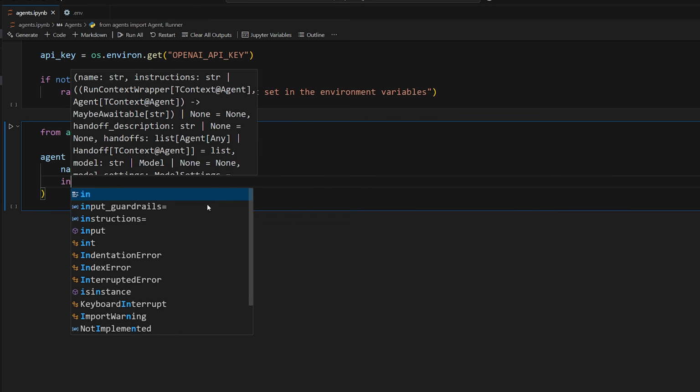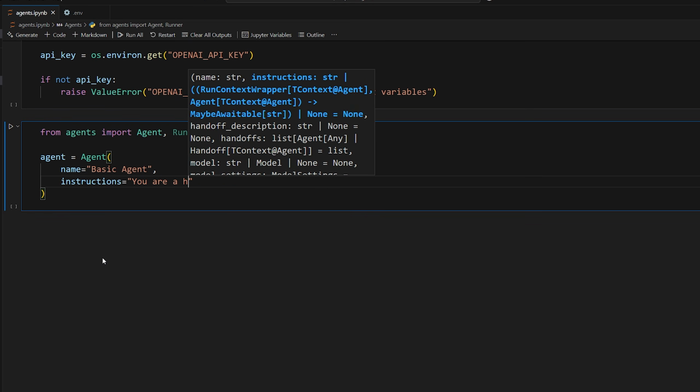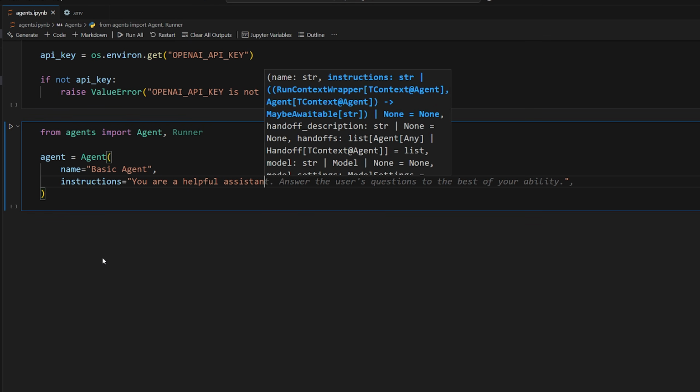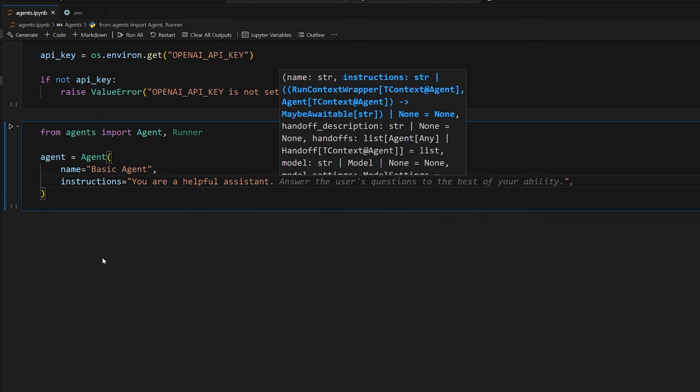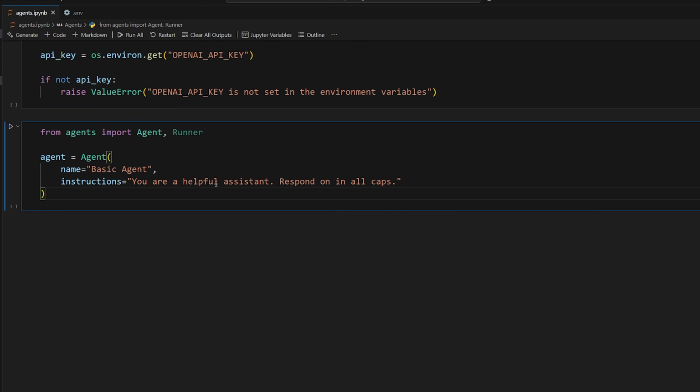And then also you want to give it some instructions. Instructions are just telling the large language model how to act, what the agent should do. So a very basic prompt that we could give it is like, you are a helpful assistant. And then we can also say something like, respond only in all caps. That's it. So now anytime the model that's behind this actually responds to you, it should respond using these instructions, okay?